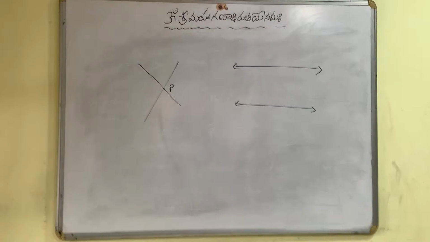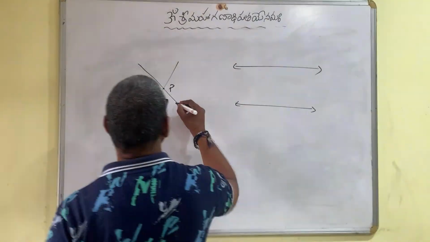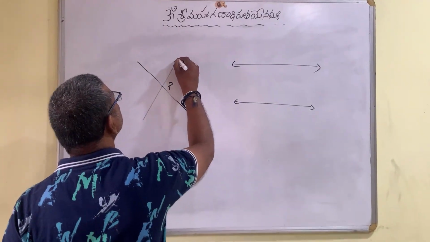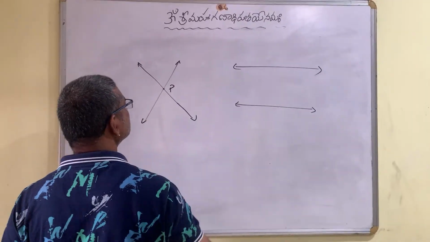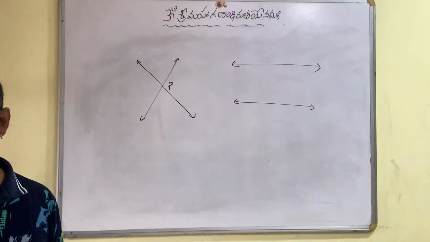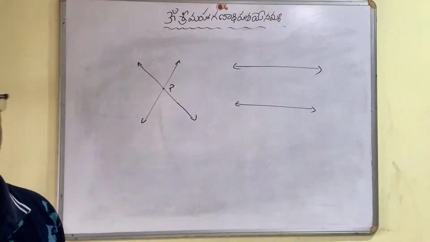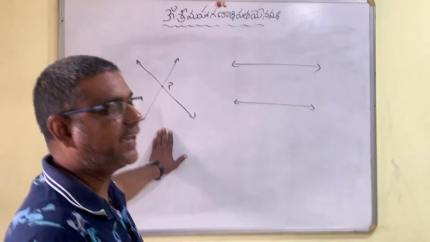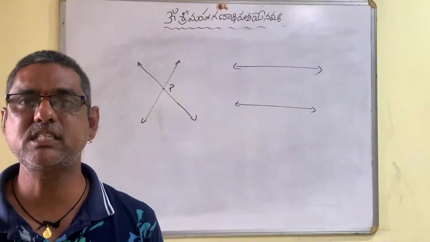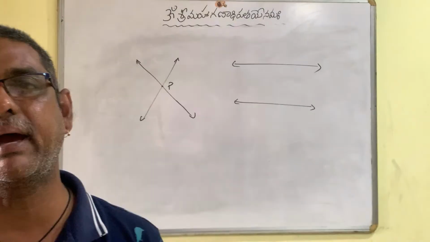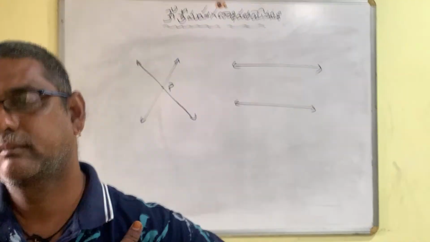Is that right? If you know what intersecting lines are, then you can clearly understand what parallel lines are.